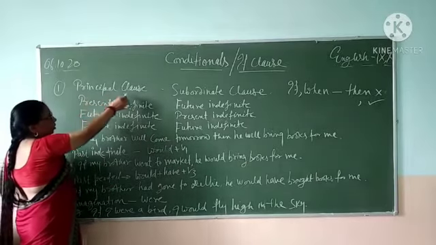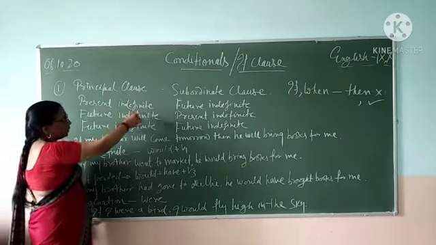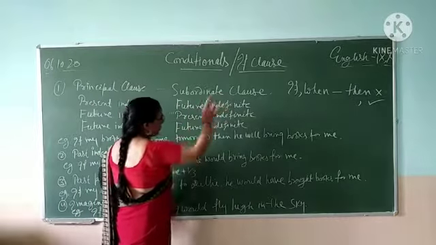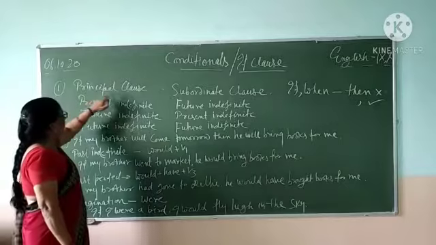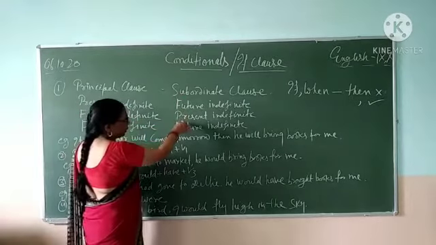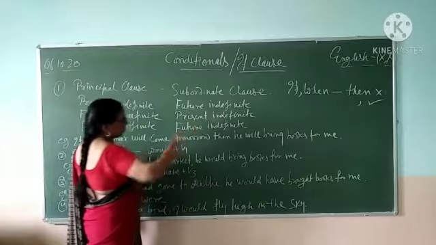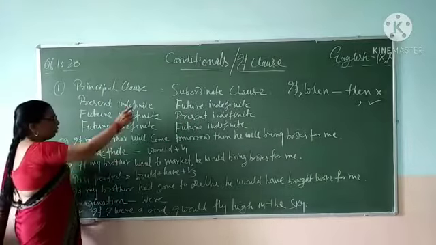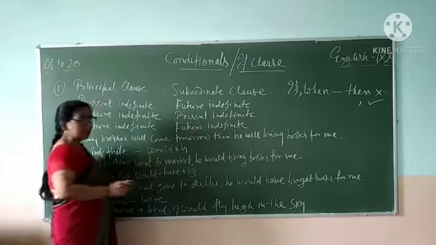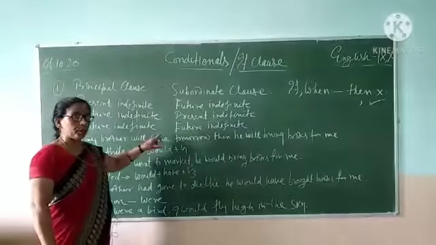When your principal clause is in present indefinite, subordinate clause will be in future indefinite. When your principal clause is in future indefinite, subordinate clause will be written in present indefinite. But both the clauses will never be written in future indefinite. You can't write both the clauses in future indefinite.